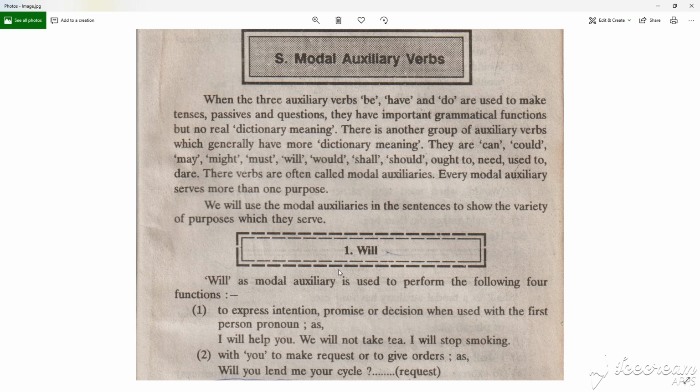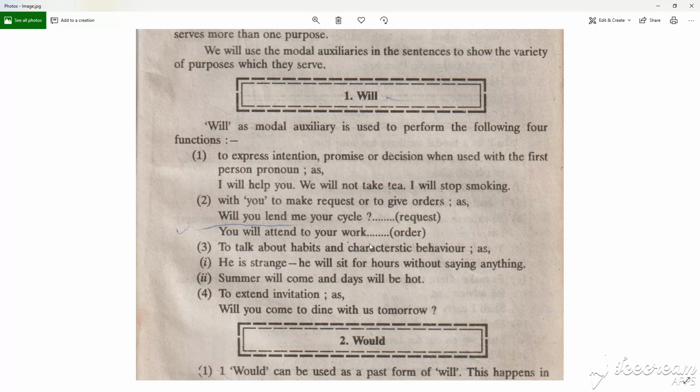The examples are given as under. We would like to take the will. Will as a modal auxiliary is used to perform the following four functions. First, to express intention, promise, or decisions when used with the first person pronoun: I will help you, we will take tea, I will stop smoking.